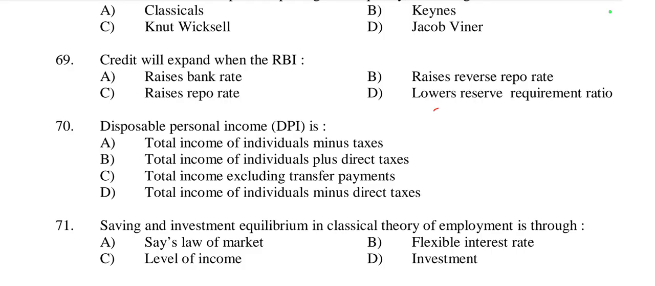Then lower reserve requirement ratio. Yes. When reserve requirement ratio is lower, then credit creation will be higher. So when Reserve Bank of India lowers the reserve requirement ratio, such as cash reserve ratio and statutory liquidity ratio, then banks are required to keep less money as reserve, allowing them to lend more money. So this leads to an expansion of credit in the economy. So option D is right here. Credit will expand when RBI lowers the reserve requirement ratio.